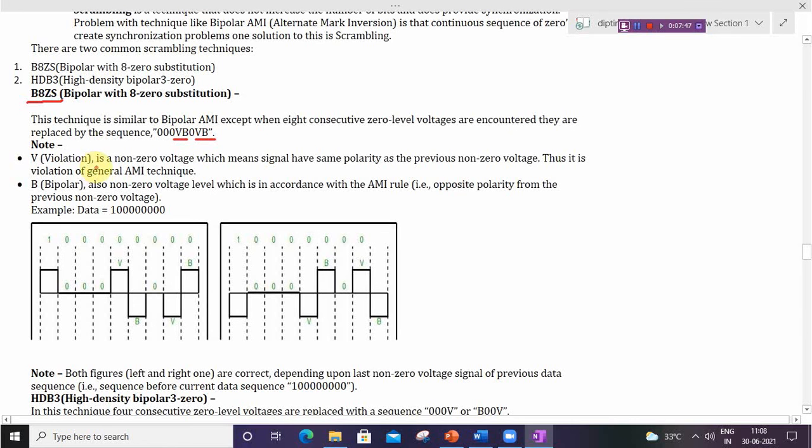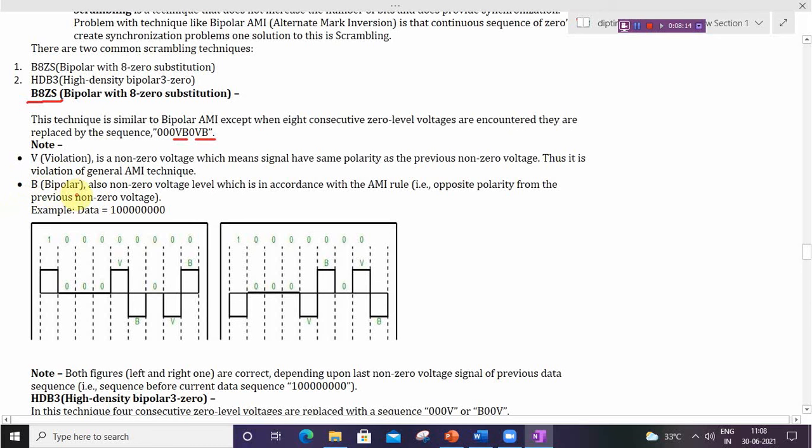V means violation, a non-zero voltage, which has the same polarity as the previous non-zero voltage. Thus it is a violation of the general AMI technique.